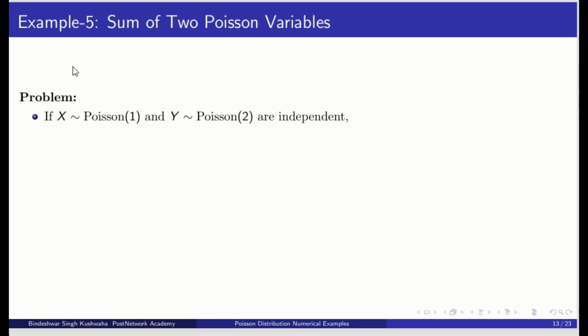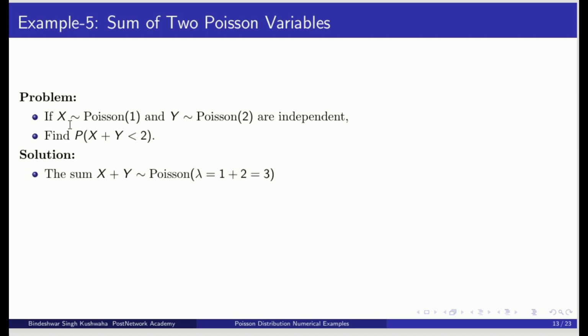Let us see question number 5. Sum of two Poisson variables. We can say that this is lambda 1 and this is lambda 2, and both are independent. We need to find P(X+Y less than 2). We know that X plus Y will follow a Poisson distribution with the sum of the lambdas, that is 3.